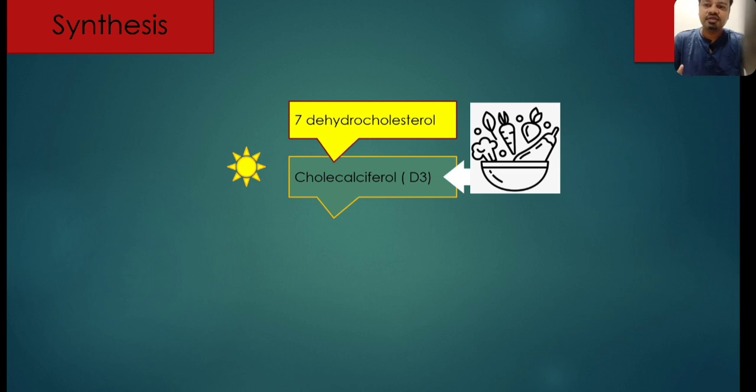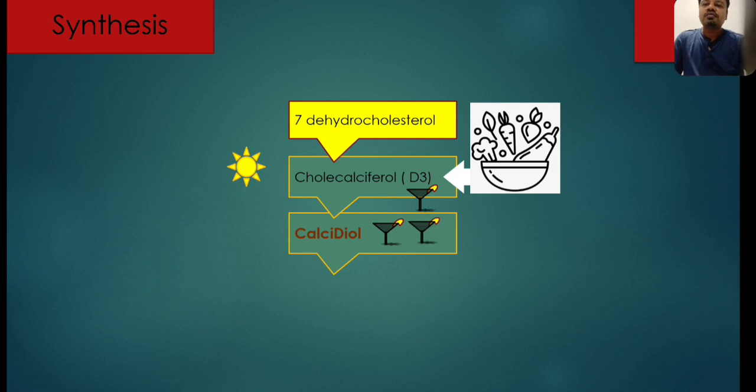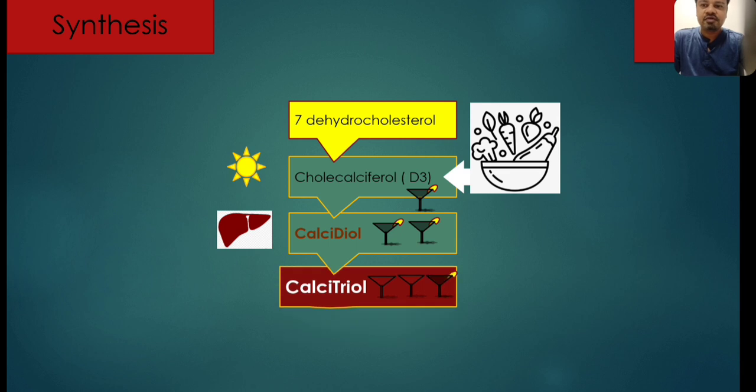Now this vitamin D3 contains one molecule of alcohol in it, but with just one hydroxyl group, this vitamin is not active. It requires two more hydroxyl groups to function. One more alcohol molecule is added inside the liver, and the third molecule of alcohol is added inside the kidney. Now with three molecules of alcohol, it becomes calcitriol, and this is the active form of vitamin D.